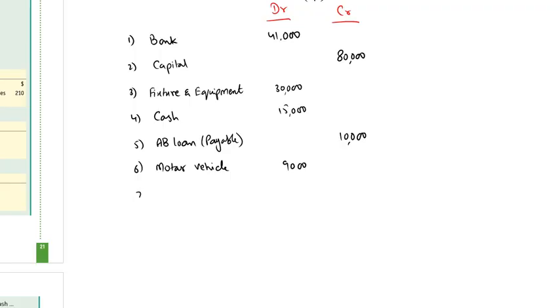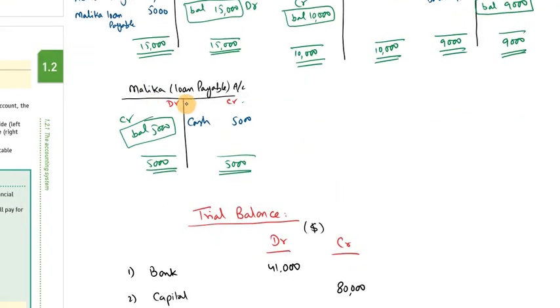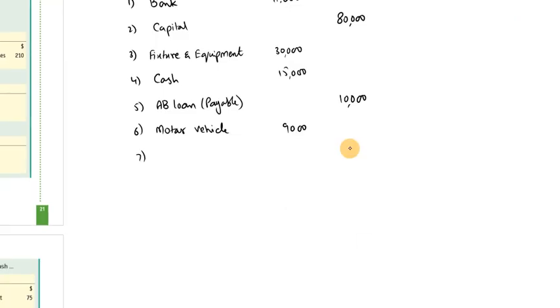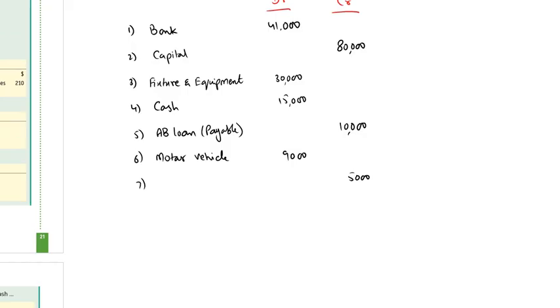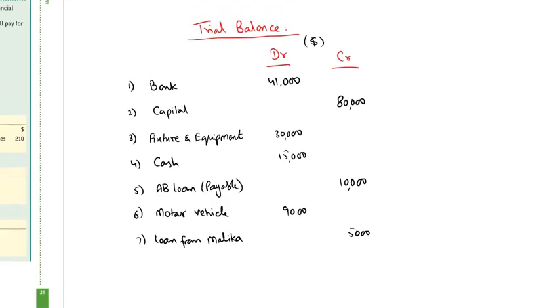And the last ledger we opened last lecture was the Malaika loan payable, having a credit balance of 5,000, the loan from Malaika. That is the liability of the business. So we'll write all the ledgers and put the balances of ledgers into the trial balance.